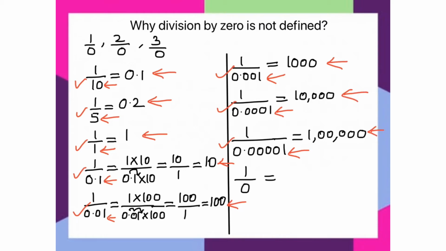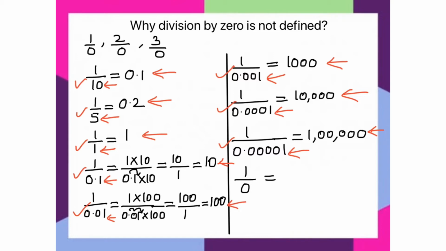And now, if the denominator is equal to 0, we don't know what is the exact value of this. That is, if we place 1, we don't know how many zeros will come next to 1. So, we cannot find the exact value of 1 by 0.